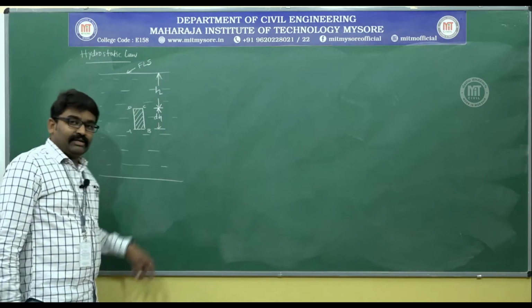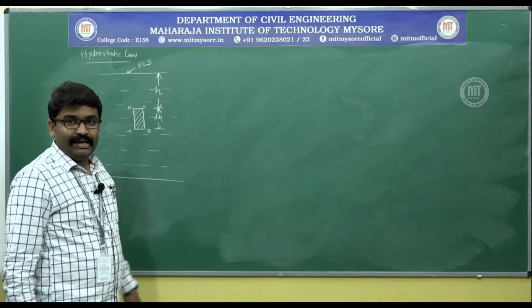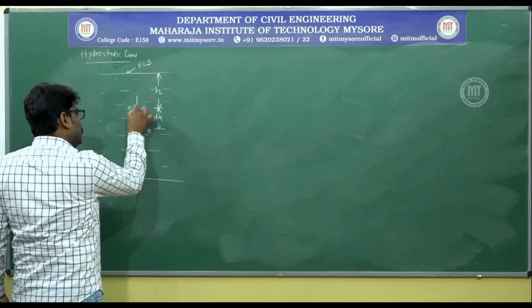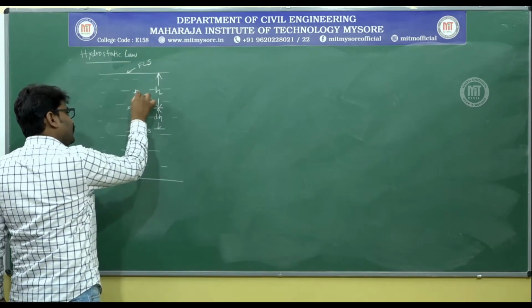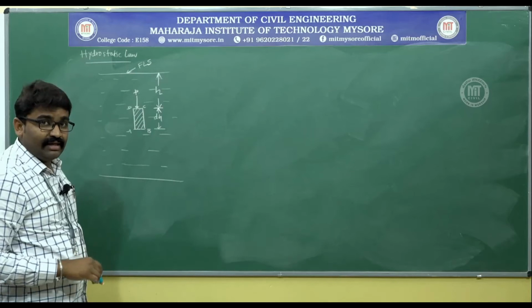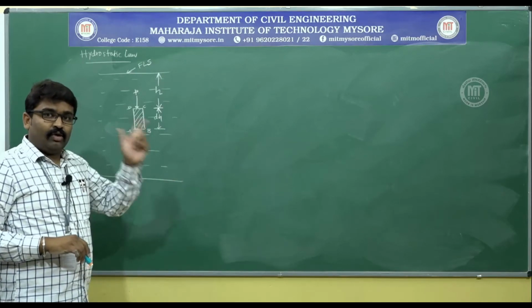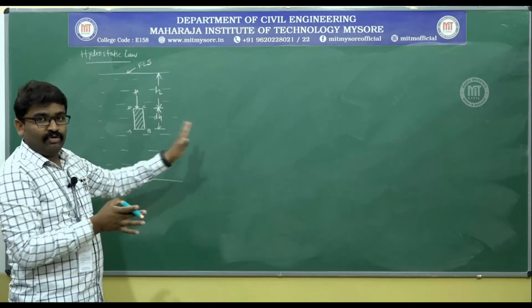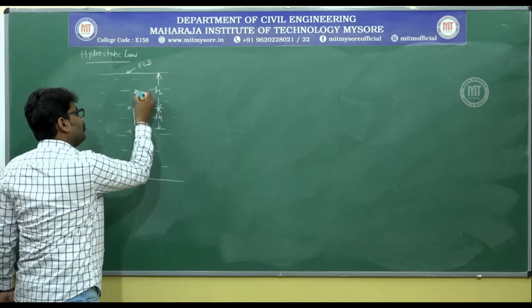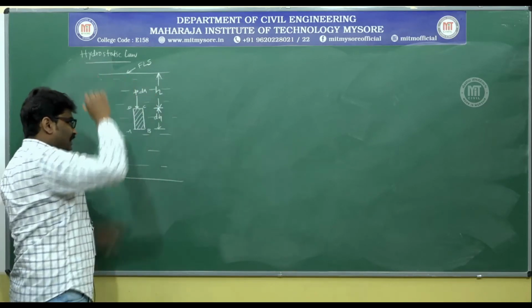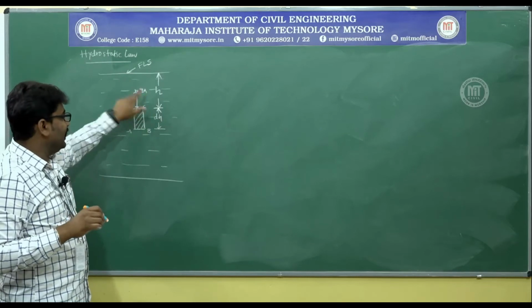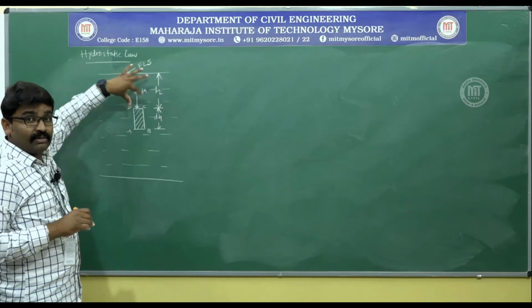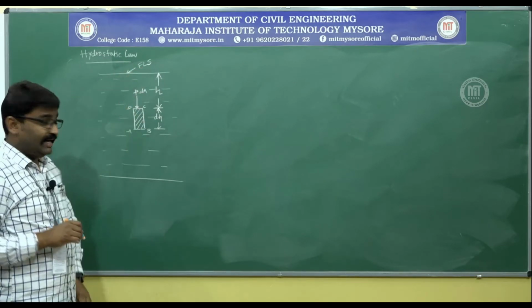What are all the pressures on this small fluid element? One thing, the intensity of pressure P on the surface CD. How do I get the pressure force? Pressure intensity multiplied by area will give you pressure force. If you have the area of this small fluid element taken as dA, then P into dA gives the pressure in terms of force on face CD.